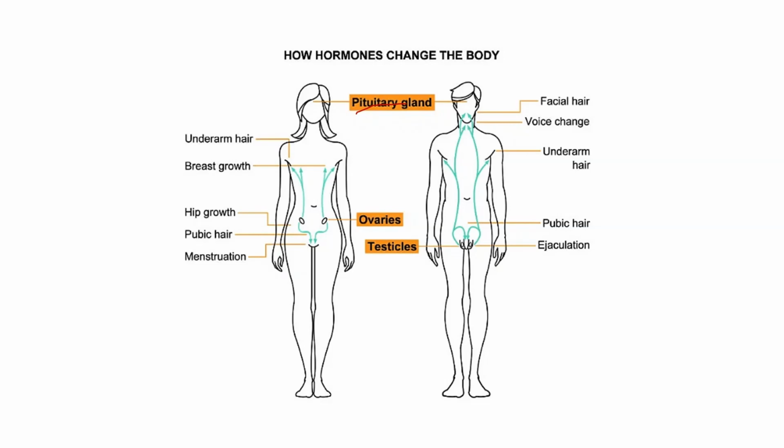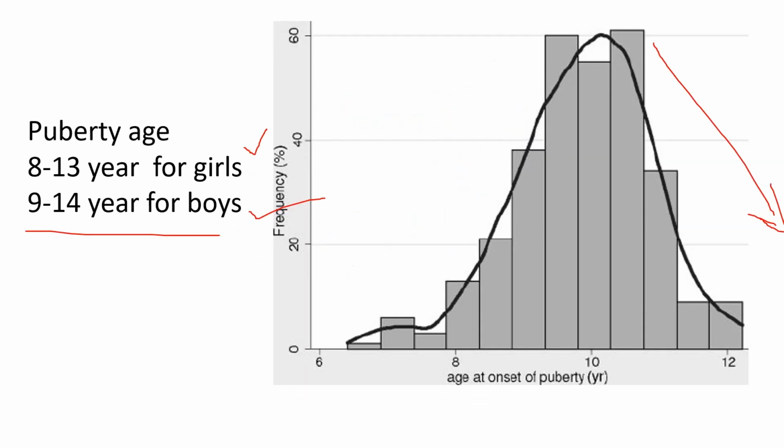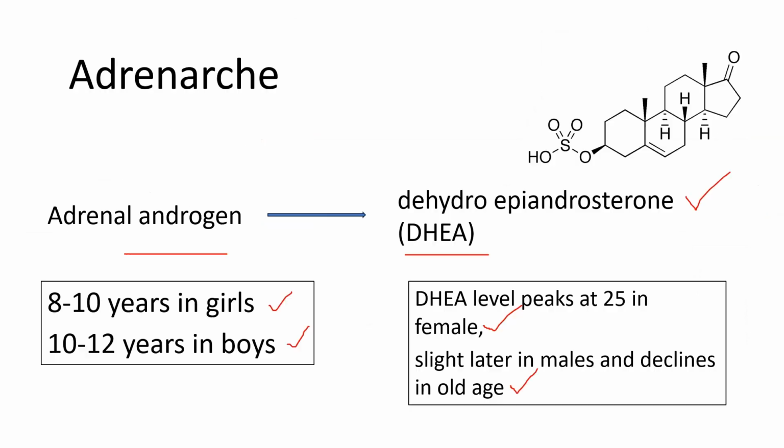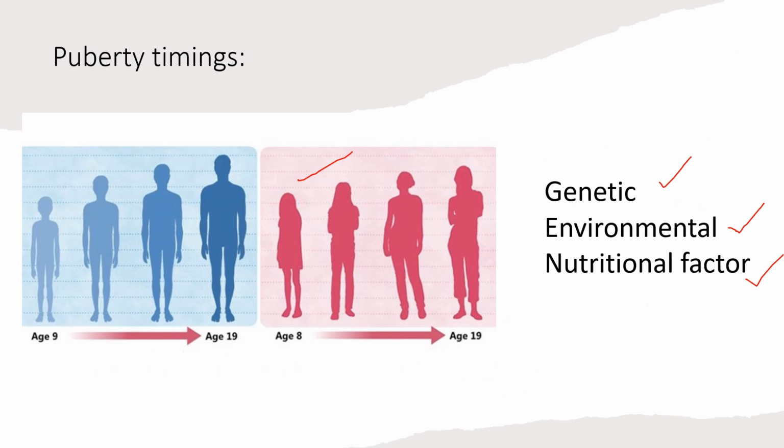And let's move on to the factors influencing the timing of puberty. The timing of puberty is influenced by genetic factors, environmental factors as well as nutritional factors. Changes in nutrition, lifestyle and environmental conditions have been linked to the observed decline in the age of puberty in recent days. If nutritional changes occur nowadays, the age of puberty is decreased. During puberty, gonads are activated and secondary sexual characters are observed.